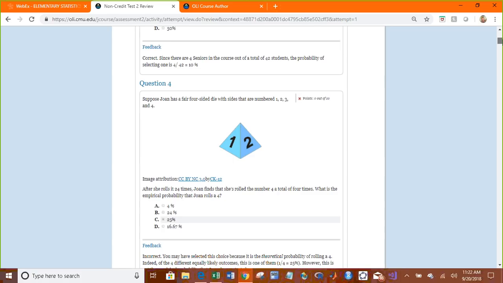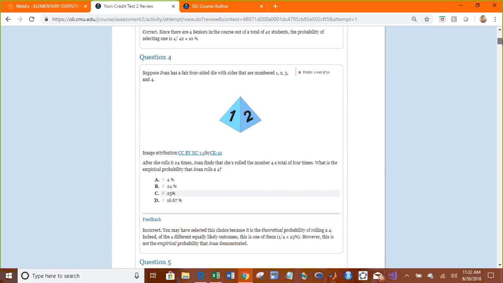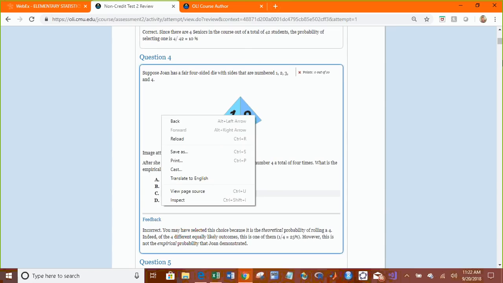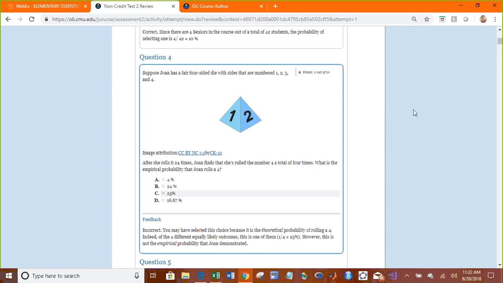Let me see. Suppose Joan has a 4-sided die with sides numbered 1, 2, 3, and 4. After she rolls it 24 times, Joan finds that she rolled the number 4 a total of 4 times. What is the empirical probability that she rolls a 4? Oh, oops, you know what? I was thinking of theoretical probability. So to get that one, she rolls a 4 four times out of 24. Your empirical is the same thing as your experimental. So 4 out of 24 is 16.67. I'm sorry, that one should be D. Experimental probability and empirical are the same. I was thinking of theoretical.